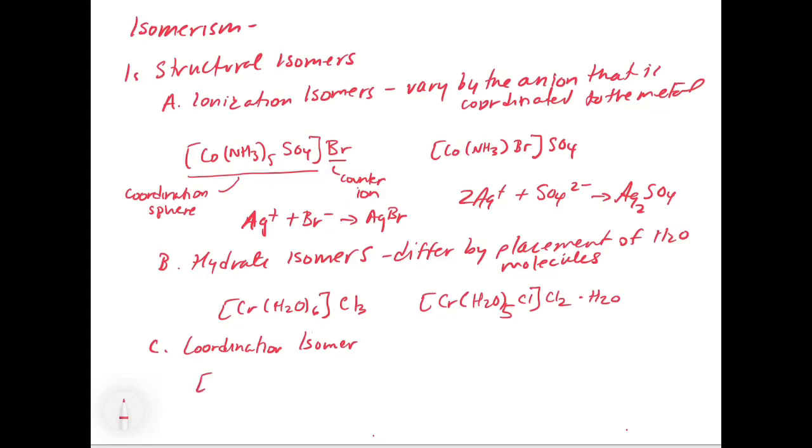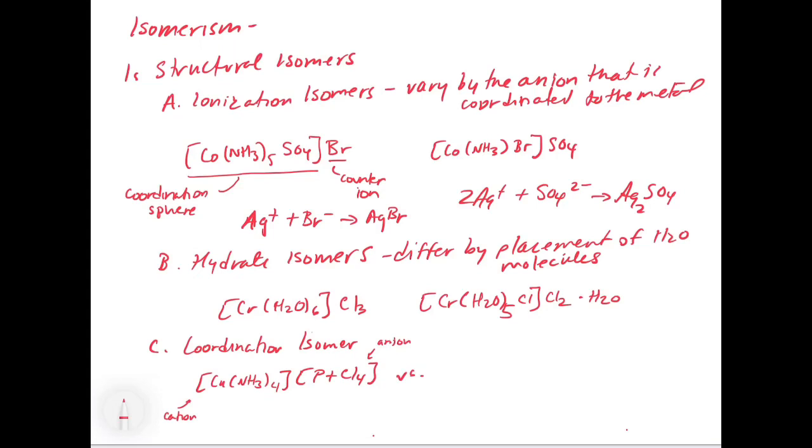Let's say that we had copper ammonia 4, and this was our cation. And then our anion is PtCl4. So this is our cation complex, and this one is our anion complex. And it just so happens that we've precipitated these two complexes together as a salt. Well, what you could do is you could move around those chloride and ammonias and get the same exact stoichiometry, but with a different complex.